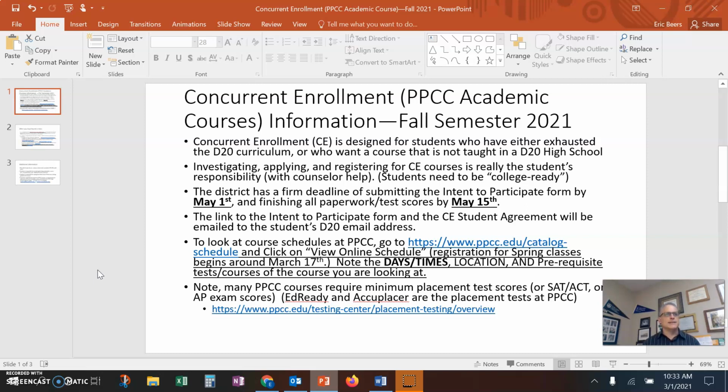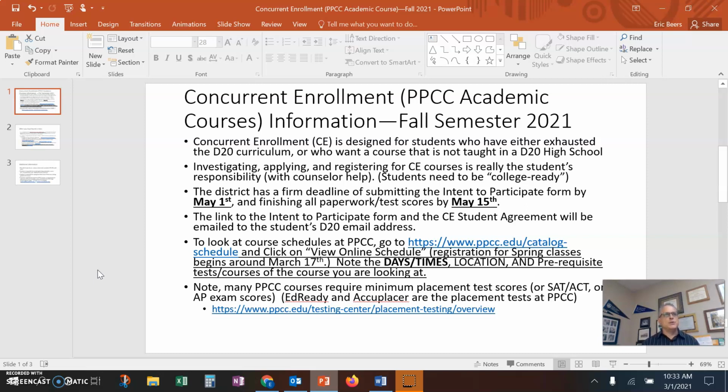in these classes. The district has set a firm deadline of receiving the intent to participate form by May 1st for fall classes, and then finishing all paperwork, any placement tests, anything like that by May 15th. So really two forms between the student and District 20. One is the intent to participate form, and that intent form is what gets the process started.